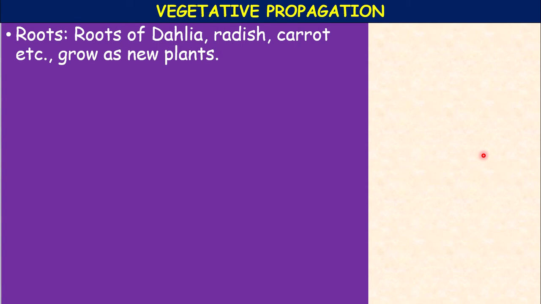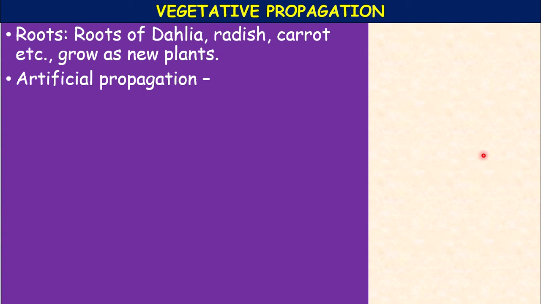The roots of dahlia, radish, carrot, etc. When you cut the uppermost part of the root and place it in the soil, it develops into new plant. These are all the natural methods of propagation by root, stem and leaves.